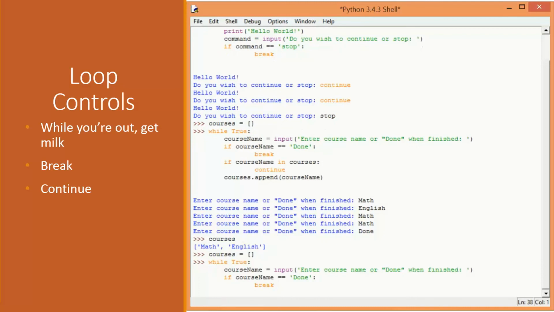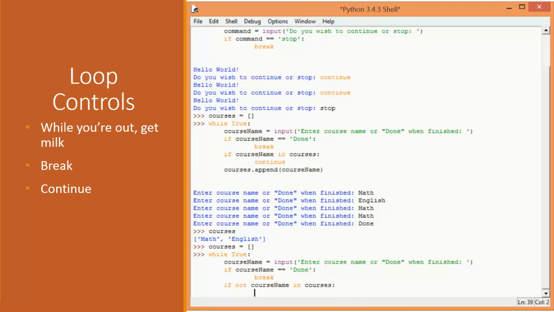That's the only way to exit from an infinite loop. Now here I'm going to use if not course name in courses, right? So not basically will negate whatever condition this happens to be. So if course name in courses returns true, not will make it false. If it returns false, not will make it true. And so if not course name in courses, now